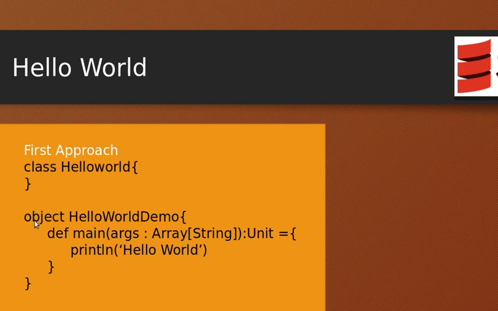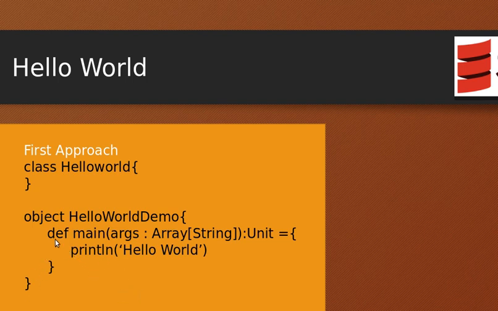The execution starts from this object type. Like in Java you have a main method, here also we have a main method, but the only difference is we don't have to declare a class. We can directly create an object. By using the object keyword, we can define an object which is of singleton type.